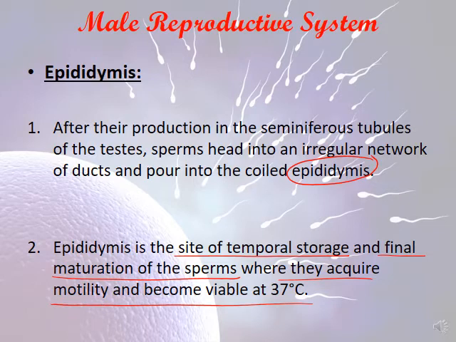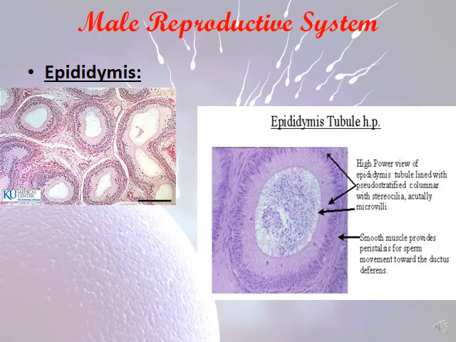So if I'm going to ask you about the epididymis, you have to show that epididymis is the site of temporal storage and the final maturation step of the sperm. These sperms will acquire motility and they become viable at temperature 37 degrees Celsius. So move now. This is the epididymis.